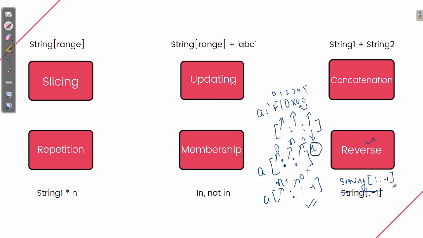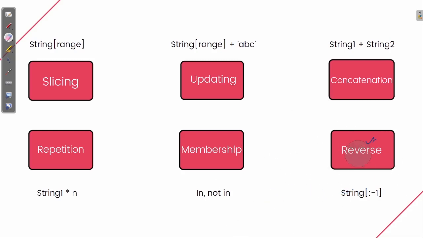Then it will go till the lower value, in the backward direction, and that too with the -1 value. So I hope it is clear to you all what this operation is about. It will be more clear when we code it.